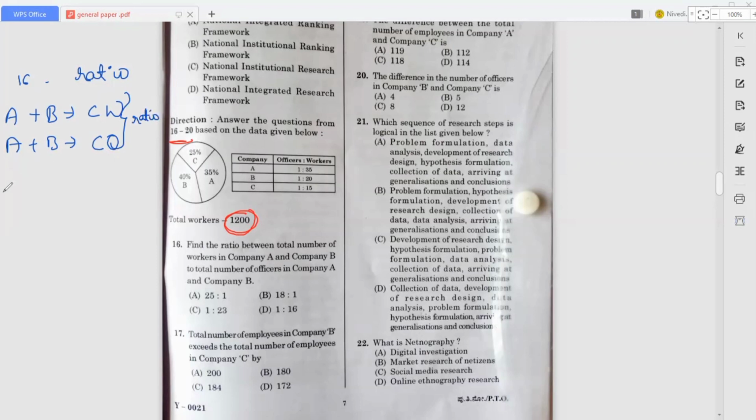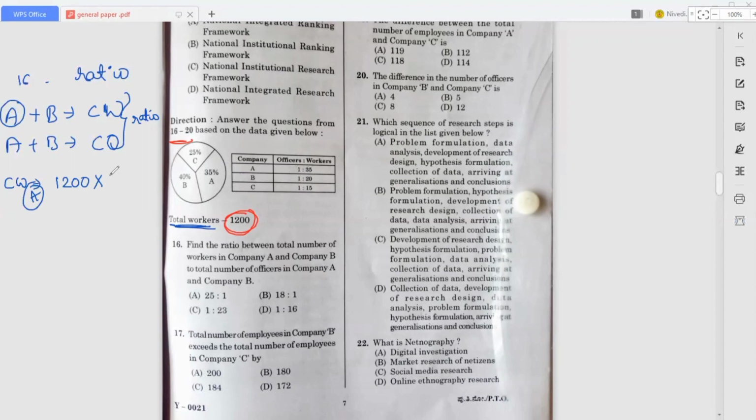They have given the total workers in the question itself, right? So first we have to find the company workers. The total number of workers is 1200. See here, when it comes to A, we find the company workers of A. In the workers they have given 35, right?